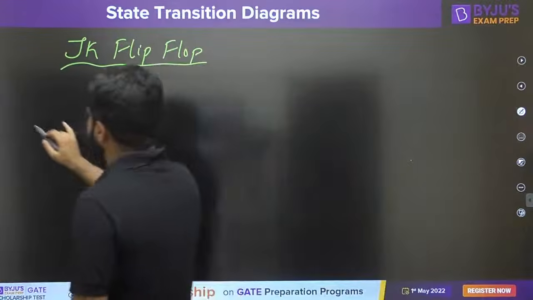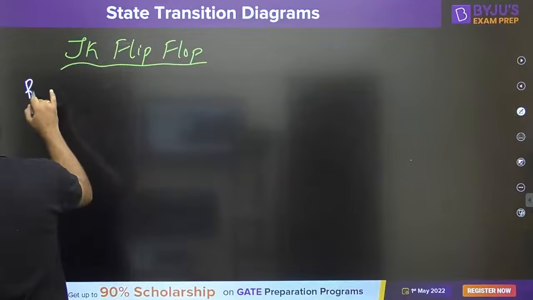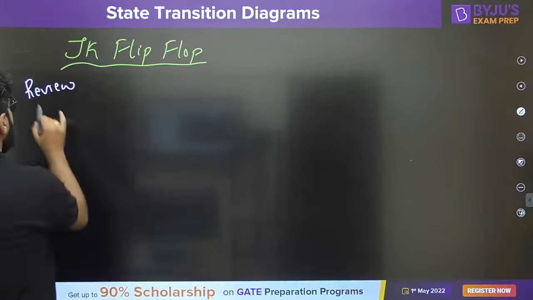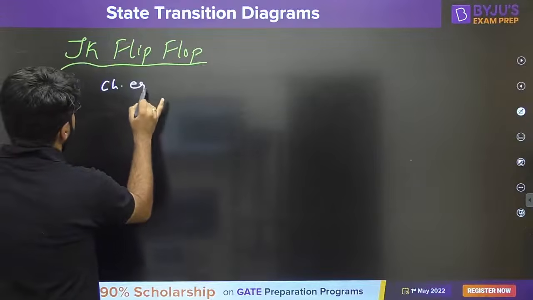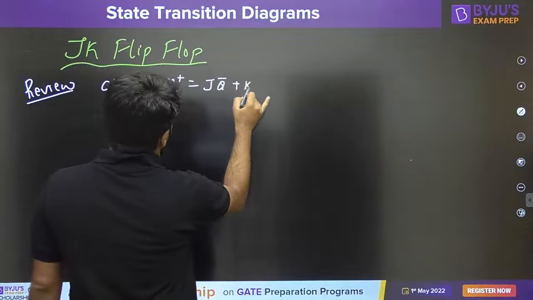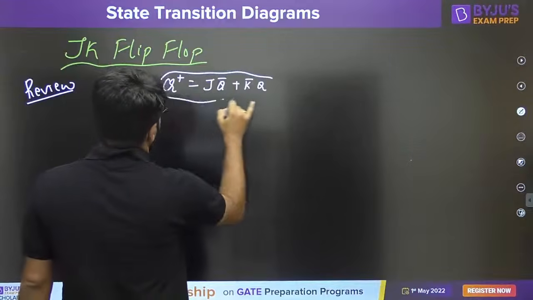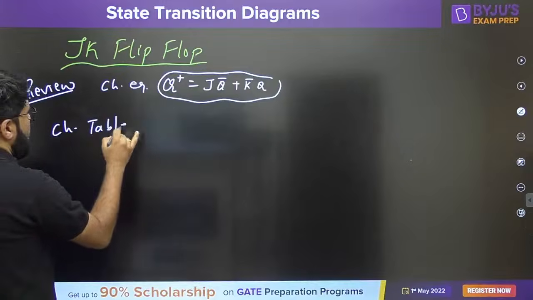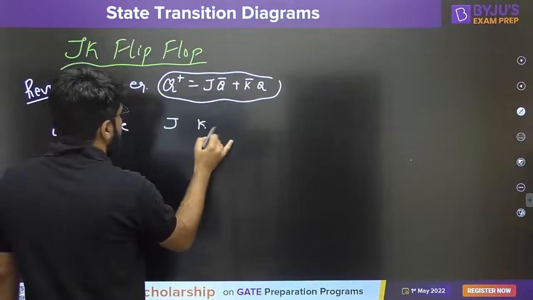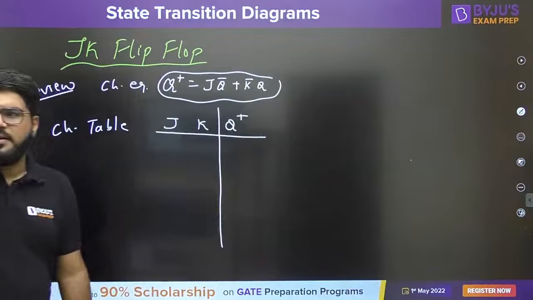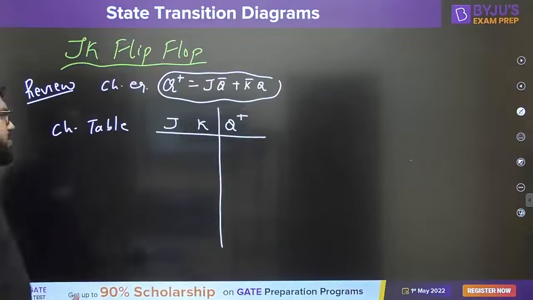A quick review. What is the characteristic equation? Q plus equals J Q bar plus K bar Q. And what is the characteristic table? Let me draw that quickly. Based on the JK value, what will be the next state?